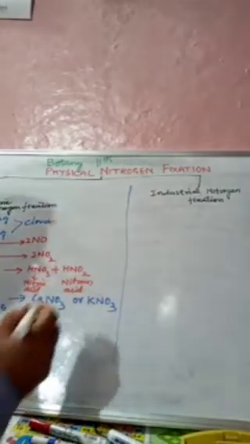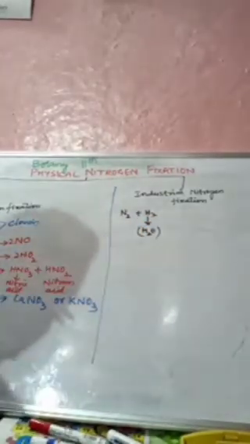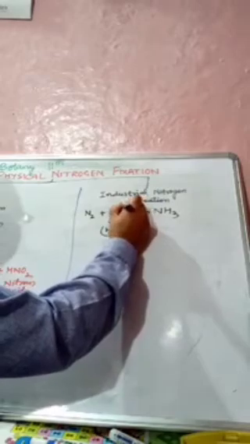In industries, nitrogen and hydrogen, and this hydrogen comes from water, combine together to form ammonia, and the whole process takes place at high pressure and high temperature.